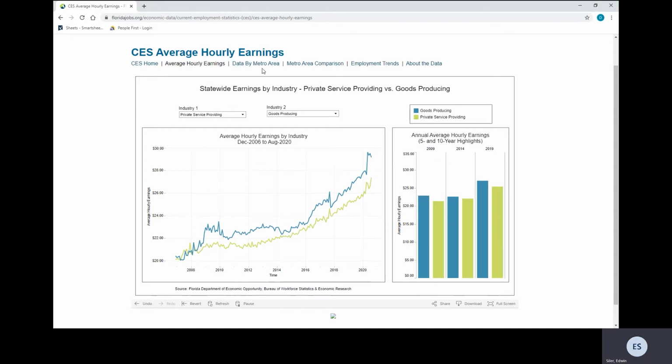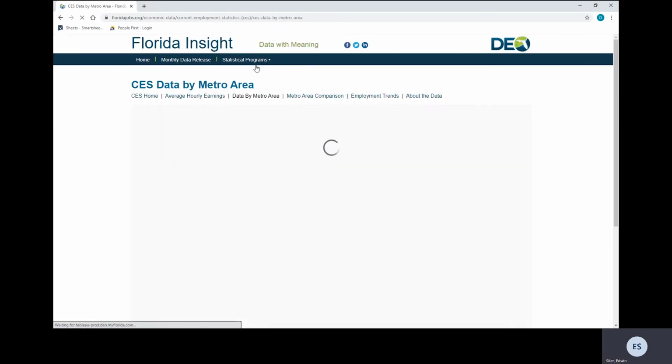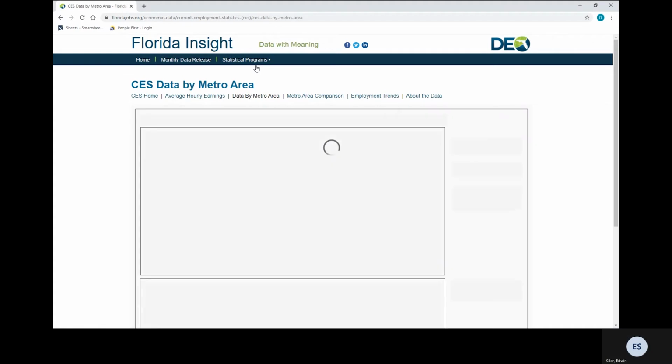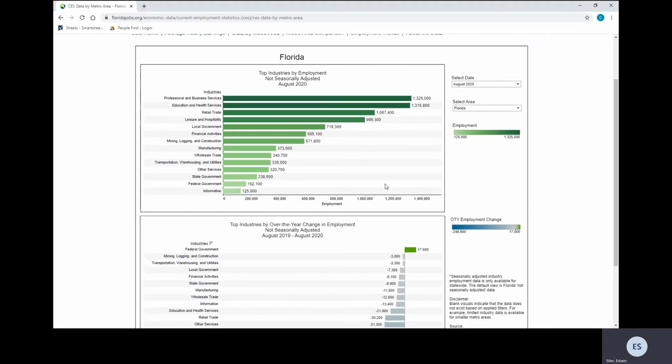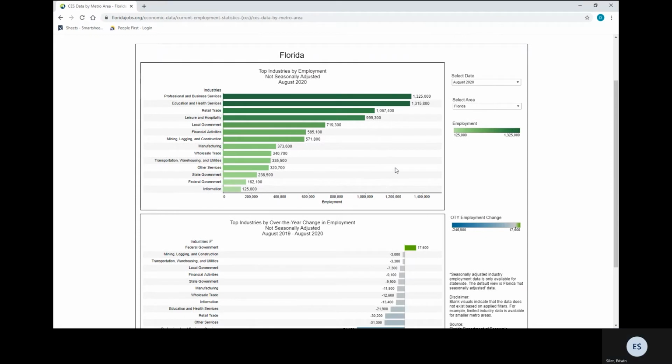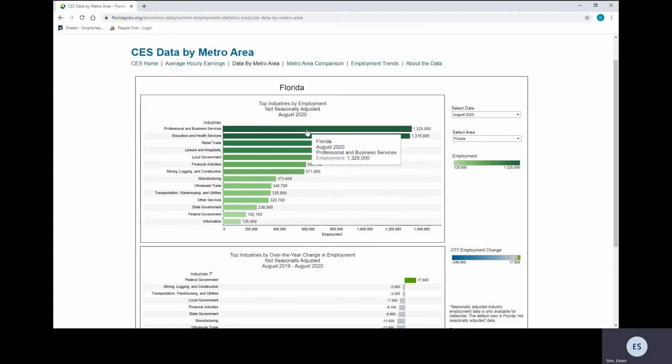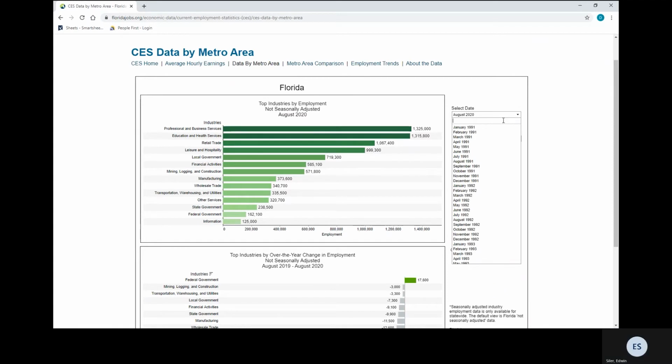Let's take a look at data by metro area. On this specific visualization, the first graphic shows top industries by employment. It gives you the option to select a specific month going back to January 1991.